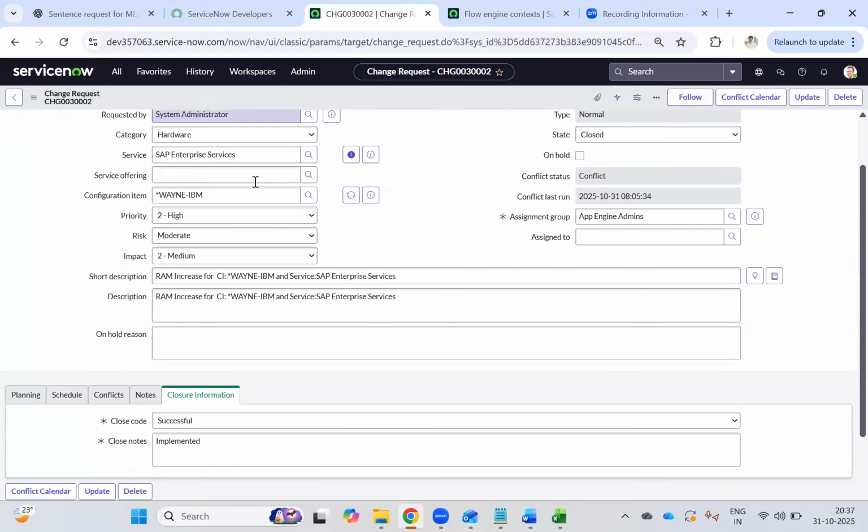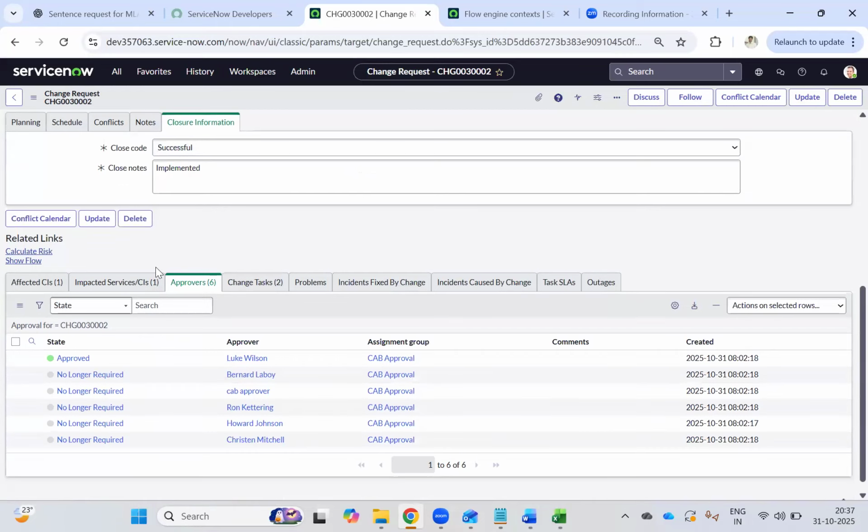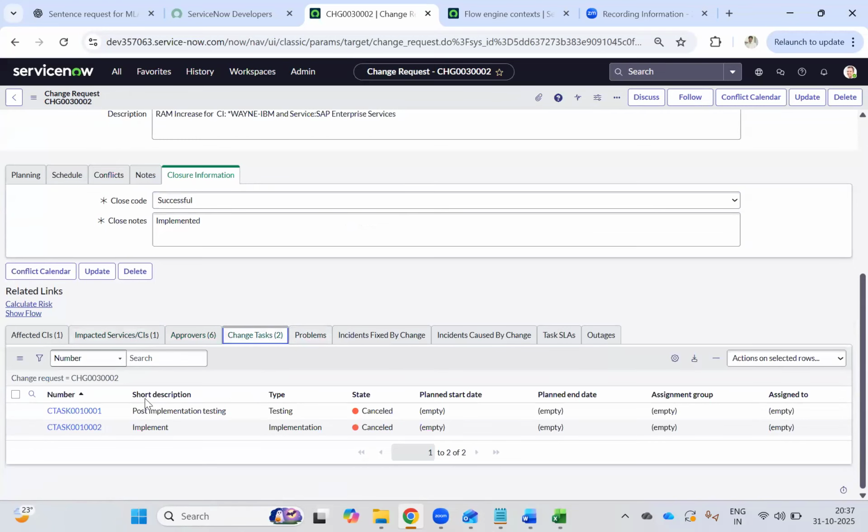Okay. So now the change is complete, the life cycle is done: from new to assess to authorize to schedule to implement to review to closed. This is the life cycle of change. There are two tasks also created. One is the post implementation review, one is the implementation.